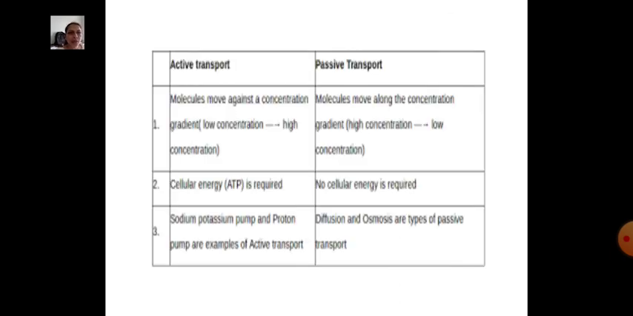Active transport and passive transport distinguish. In active transport, molecules move against the concentration gradient, and in passive transport, molecules move along the concentration gradient. Active transport goes from low concentration to high concentration. Passive transport goes from high concentration to low concentration. In active transport, cellular energy is required. In passive transport, no cellular energy is required. The sodium potassium pump and proton pump are examples of active transport. Diffusion and osmosis are types of passive transport.